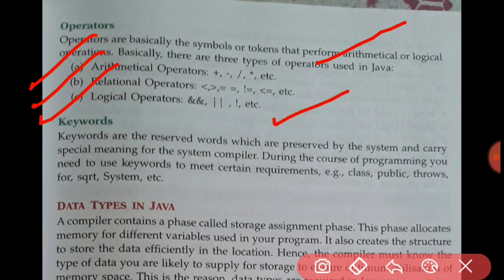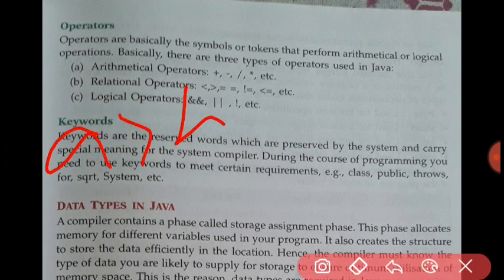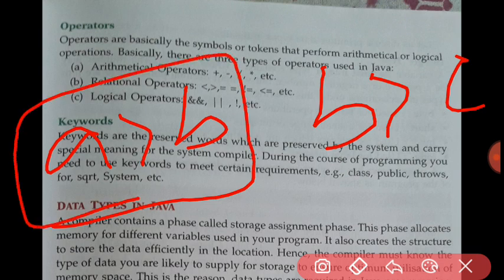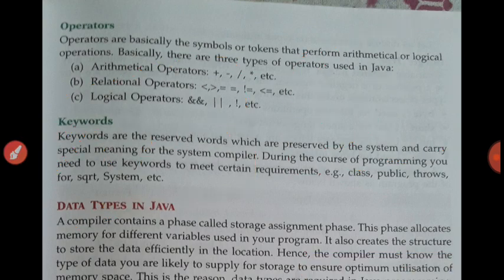Logical operators are used to establish the relation between more than two relational expressions. Suppose you have a greater than b and you have p greater than c. If you want to establish the relation between these two, you will have to use a logical operator. Either you can use the logical AND operator or OR, like that.